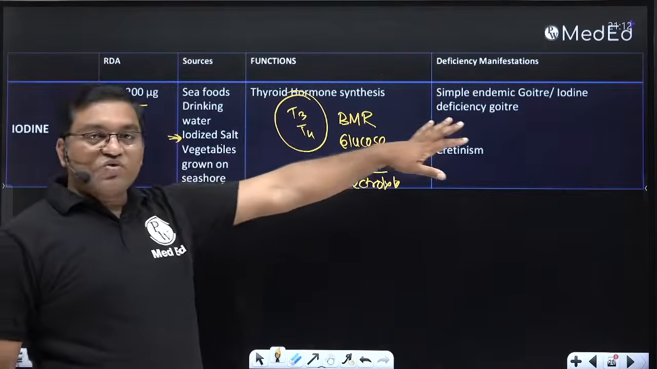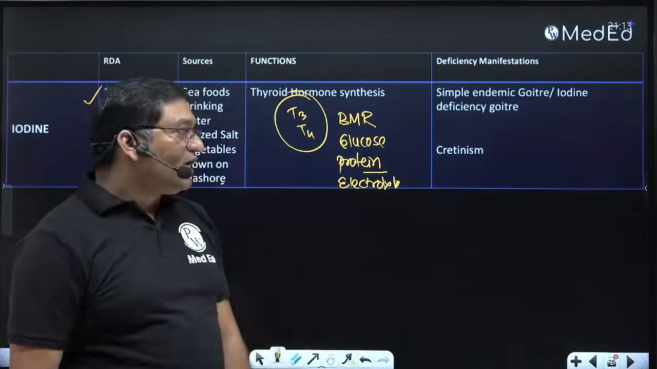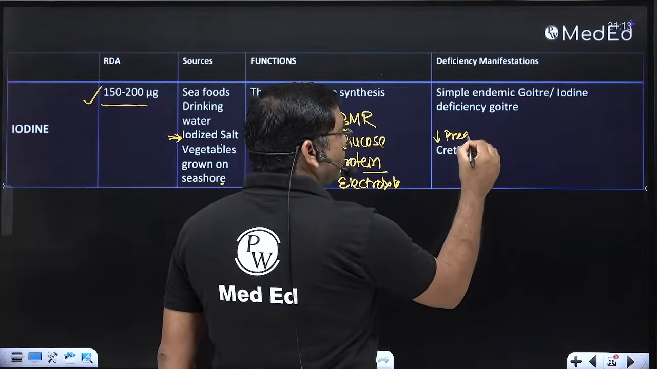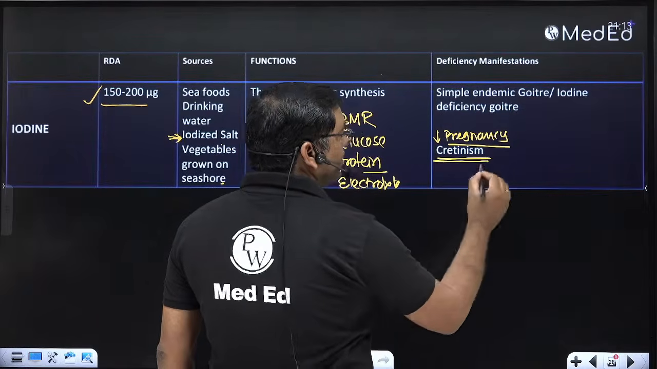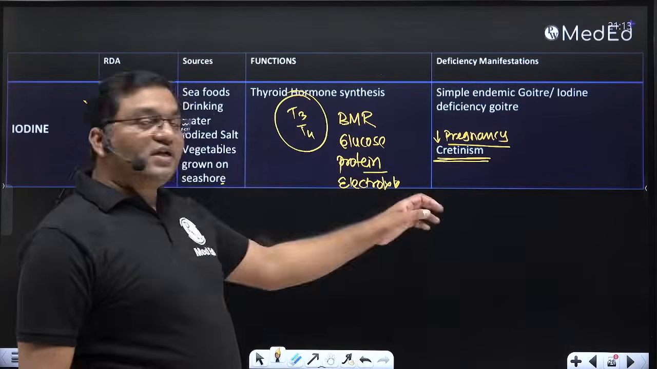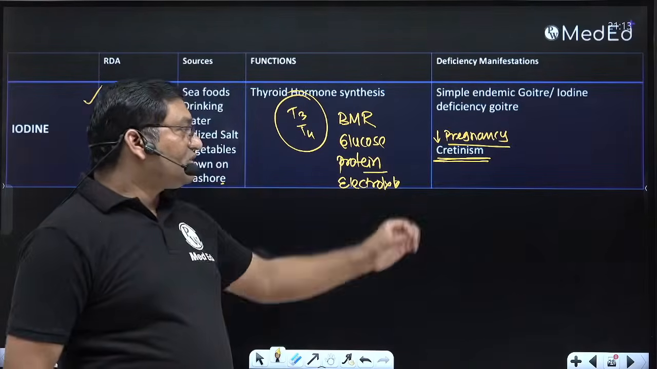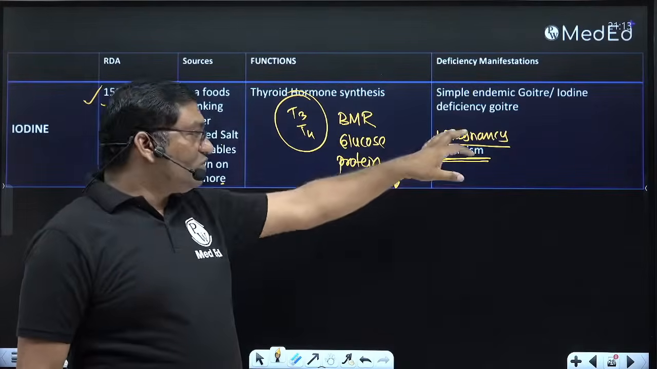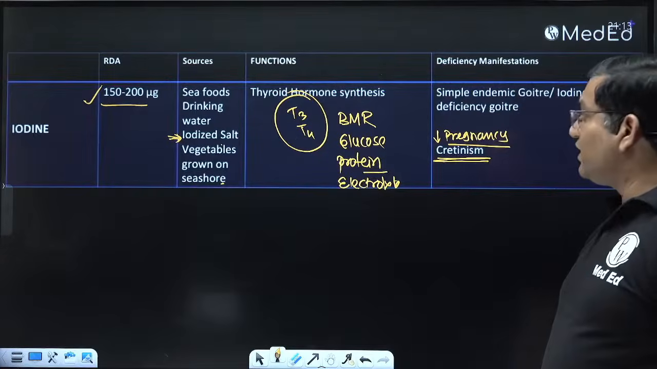So deficiency causes simple endemic goiter or iodine deficiency goiter, and if the deficiency occurs in pregnancy for a prolonged duration, it affects the children. It causes cretinism, where growth is affected and there is mental retardation. Precocious puberty can also be there. Cretinism means congenital iodine deficiency syndrome. Iodine deficiency in pregnancy can cause mental retardation, that is cretinism.